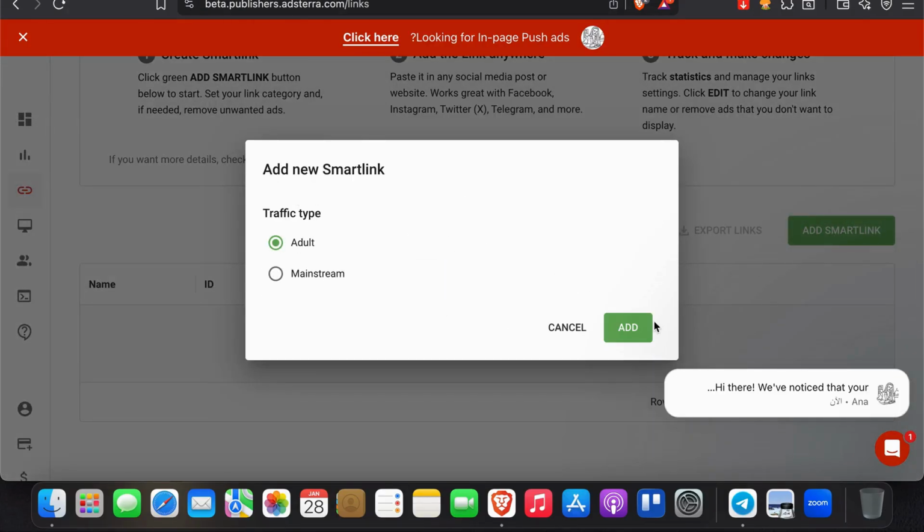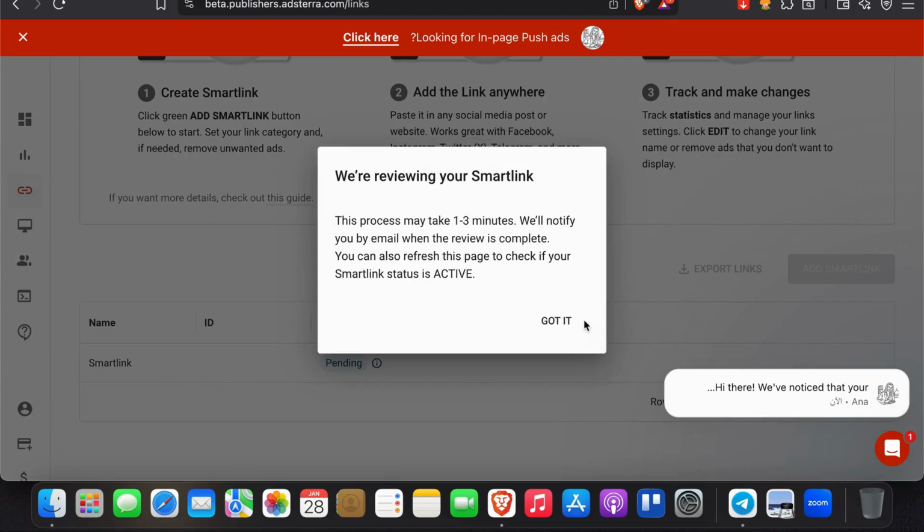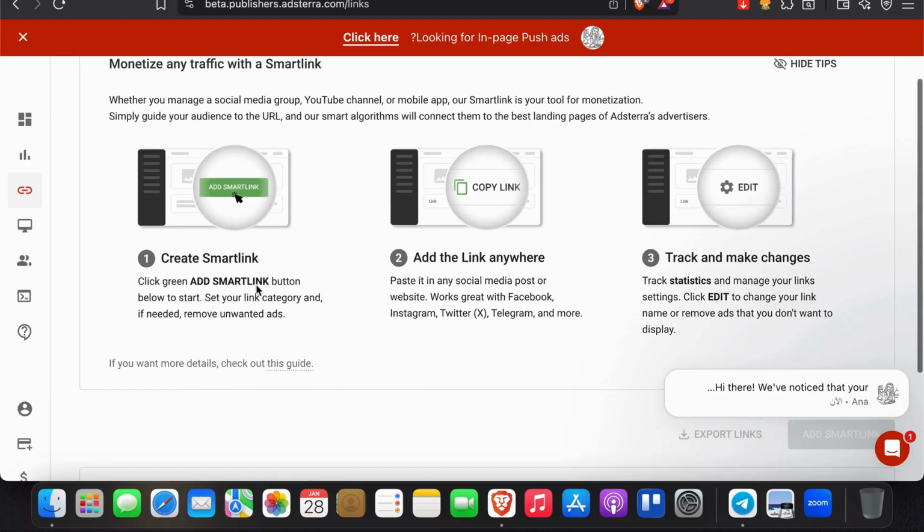Adult or mainstream. And they're reviewing your smart link here. You wait, and then add this smart link anywhere, paste it in social media posts or a website. It works great with Facebook, Instagram, Twitter, Telegram, and more. You can track statistics and manage your link settings. Click edit to change your link name, or review or remove ads that you don't want to display.